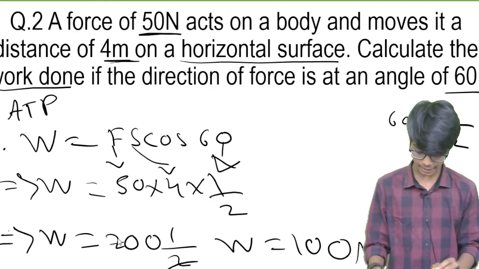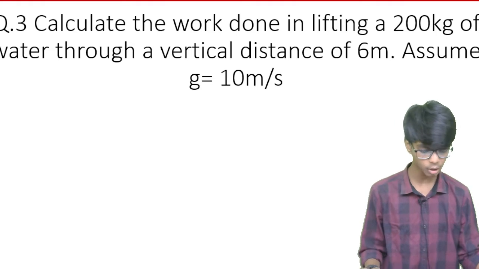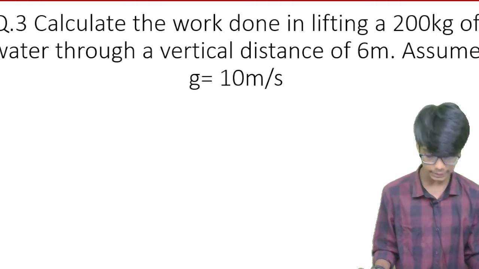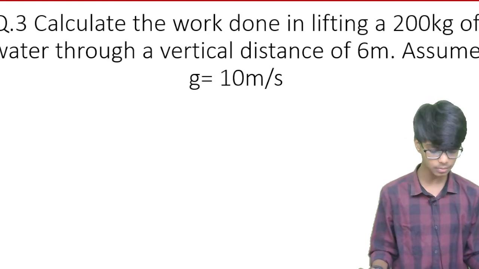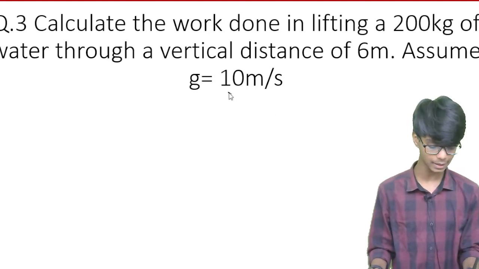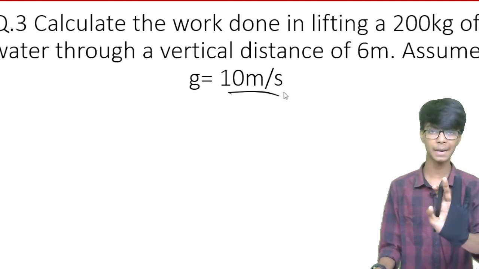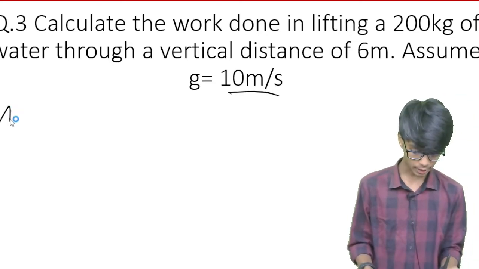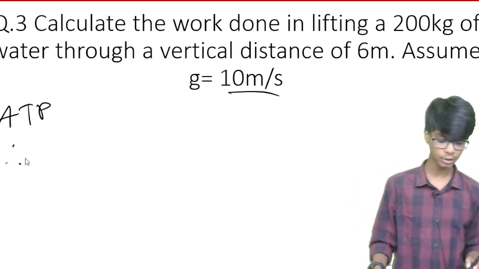So next is our another sum. What is the sum? Calculate the work done in lifting 200 kg of water through a vertical distance of 6 meter. Assume G equal to 10 meter per second squared, here the G value has been given. We know G value is 9.8, but we can consider 10 meter per second squared. According to the problem, we need to find the work done.